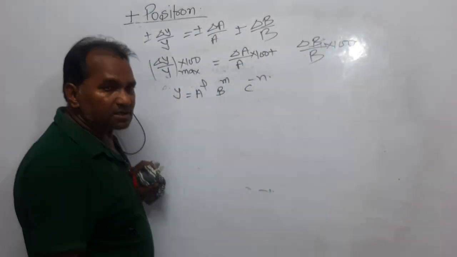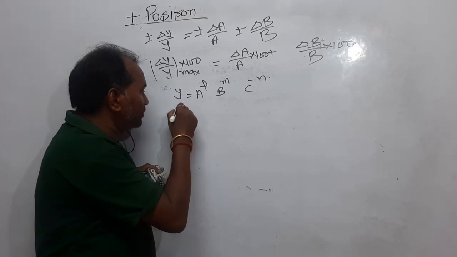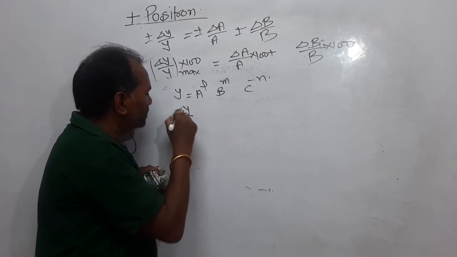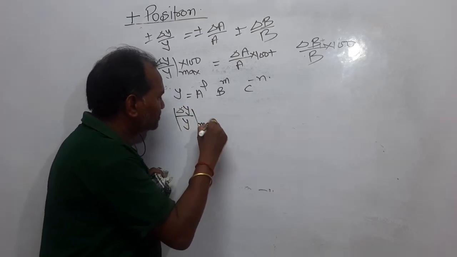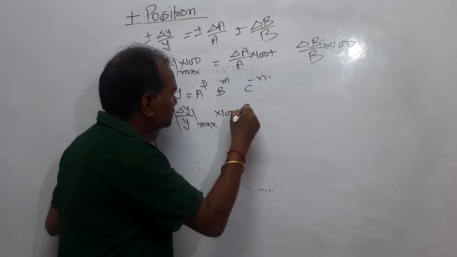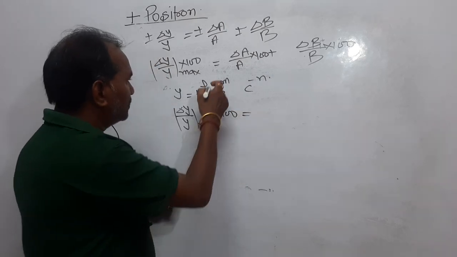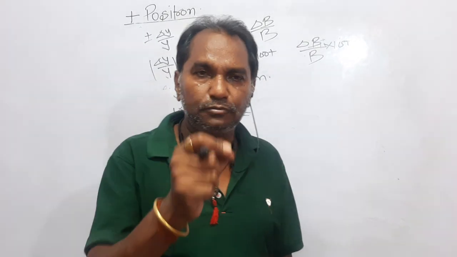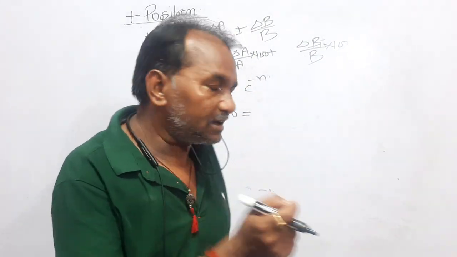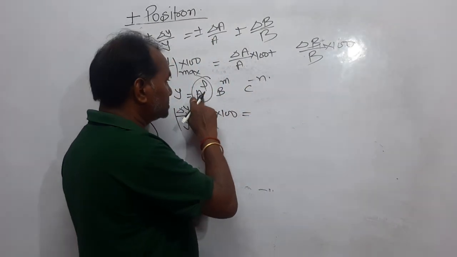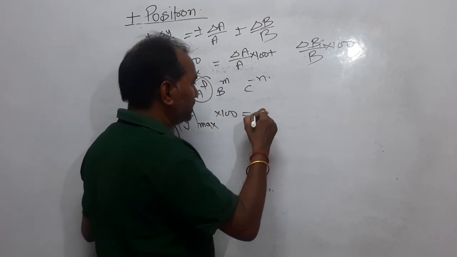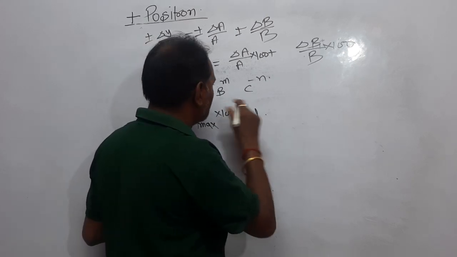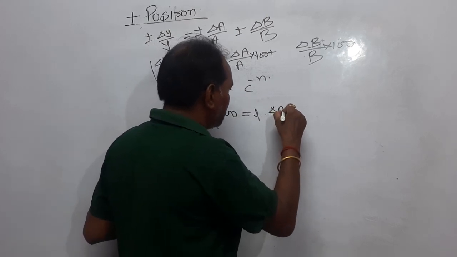The maximum possible percentage error in the value of y will be delta y upon y max into 100, that is equal to, now apply on this. What I have said, if the physical formula is A to the power n, then power n appears here. Similarly here A to the power L, so the power appears here and A becomes delta A upon A into 100.